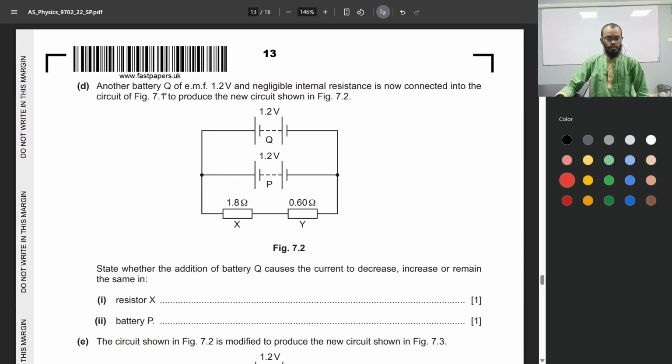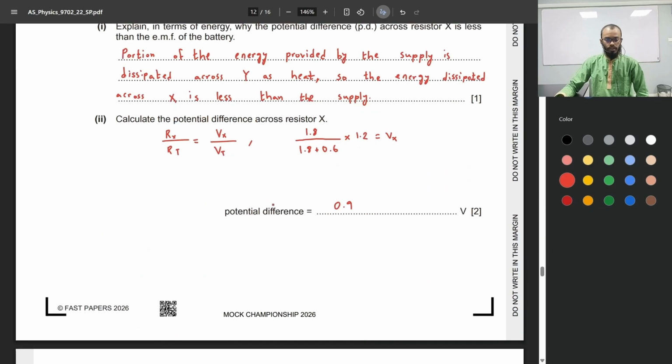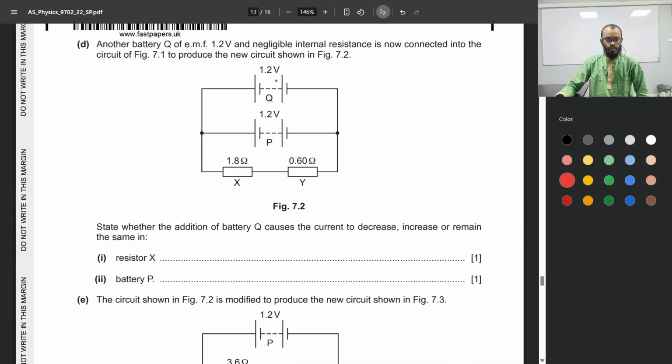Another battery Q of EMF 1.2 volts and negligible internal resistance is now connected into the circuit of figure 7.1 to produce a new circuit shown here. State whether the addition of a battery causes the current to decrease, increase, or remain the same in resistor X, battery P. Okay, previously we had just our battery P. Now we have a battery Q with the same voltage. Now since the voltage remains constant, the current that's flowing through this section of the wire will still be the same.